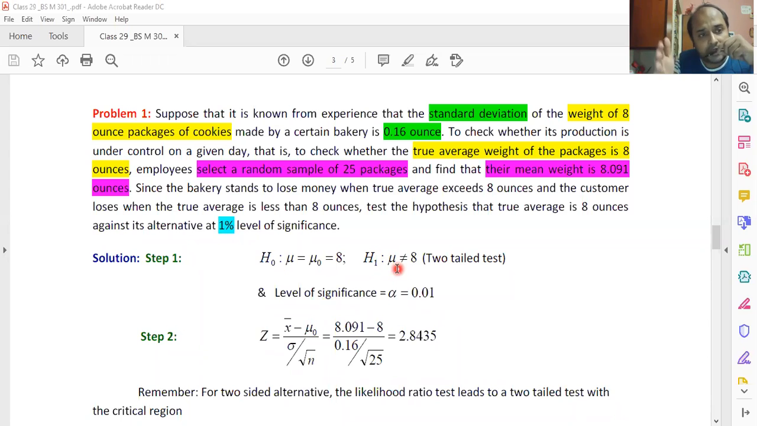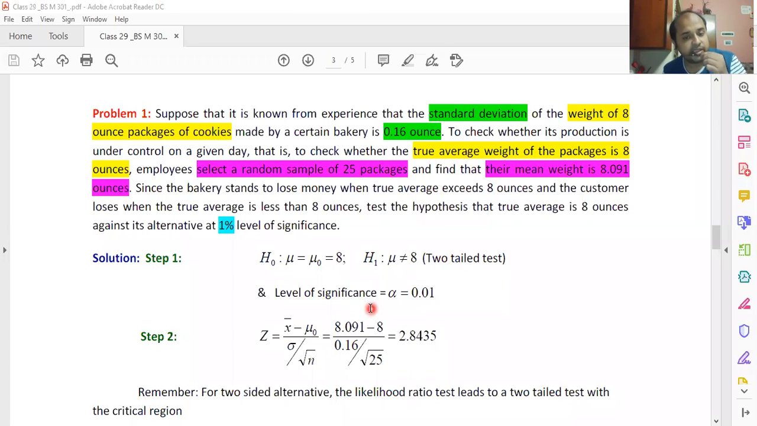Now mu not equal to 8 has two possibilities. Either mu is less than that or mu is greater than that. So two tails are open. Therefore, this kind of test is called a two-tailed test. So if an inequality is there in the alternative hypothesis, then we call it a two-tailed test.